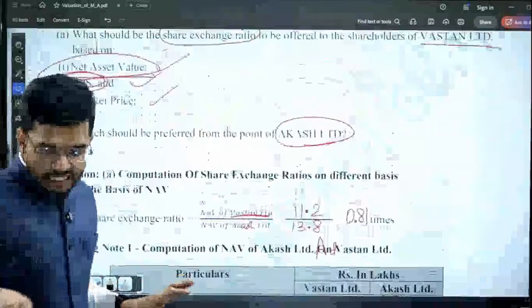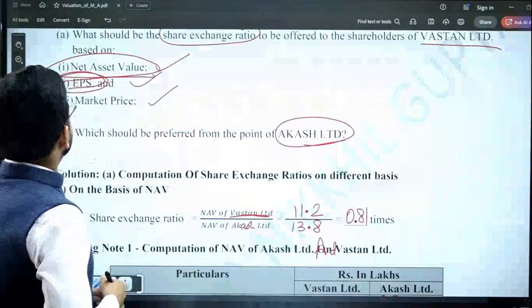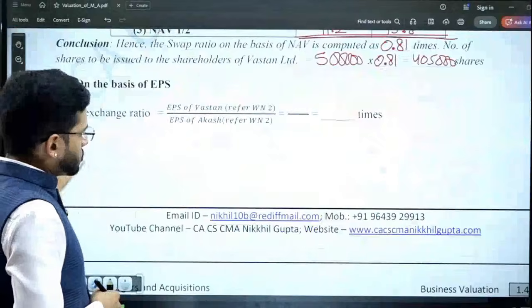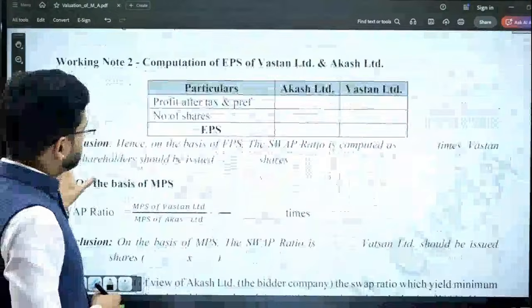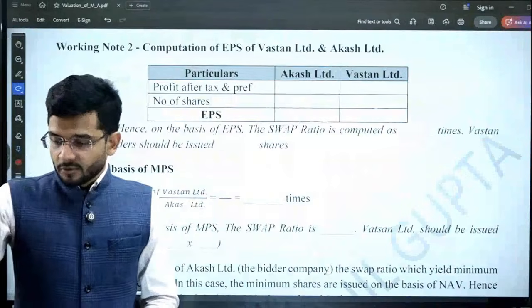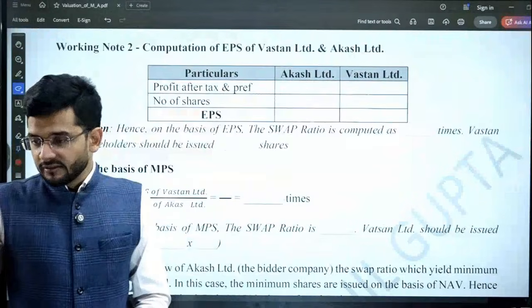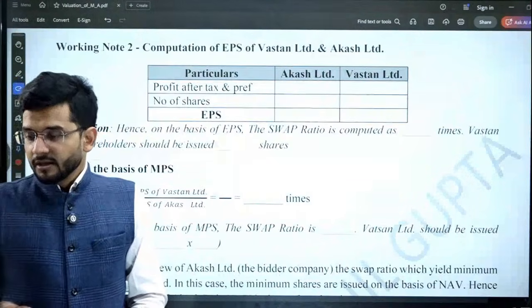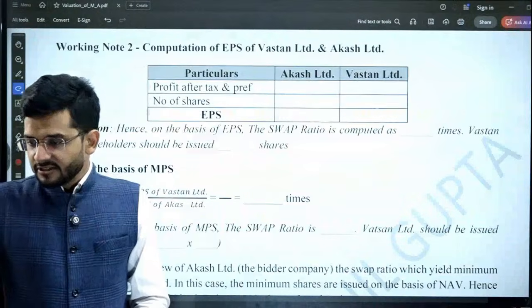Now let us analyze the second option. The second option is to compute the earnings per share and accordingly find the swap ratio on the basis of earnings per share. Let's see what is the profit after tax and preference dividend given in case of both the companies. It's 24 lakhs and 15 lakhs.